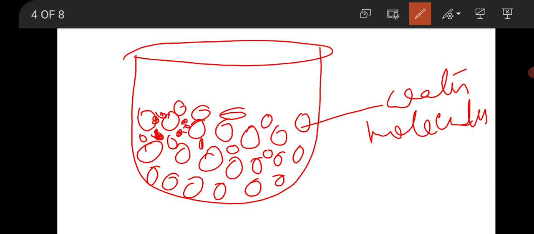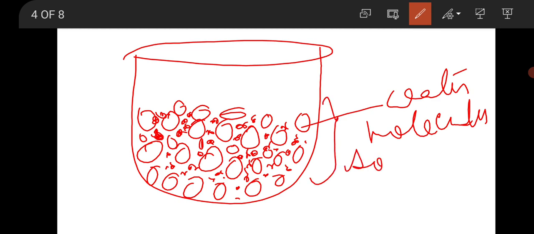So these spaces are occupied by the smaller molecules of the solute. It may be liquid, it may be solid, mostly the smaller particles of the solid solute. Clear? And we get a solution.